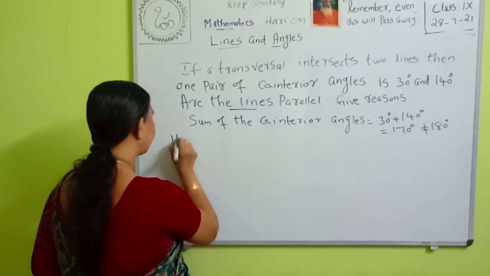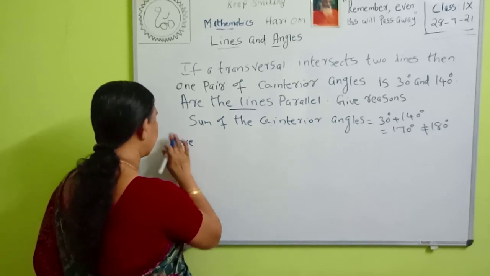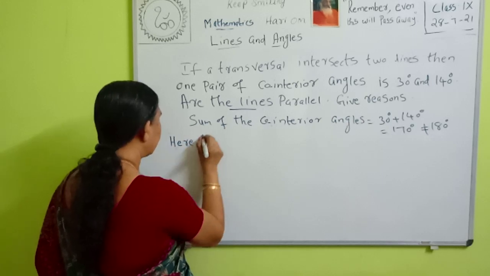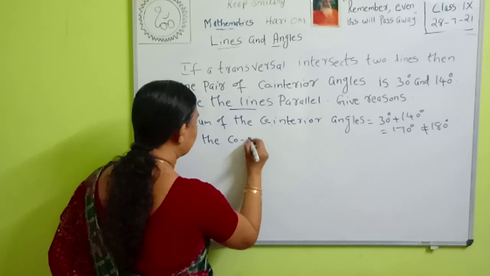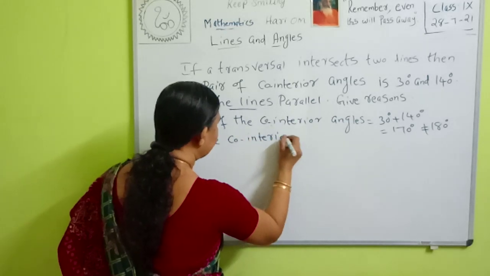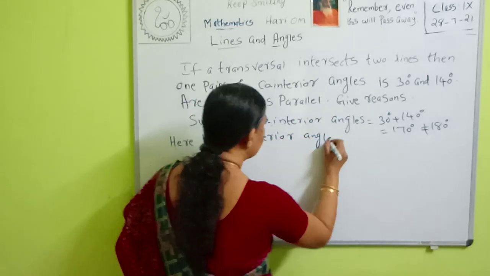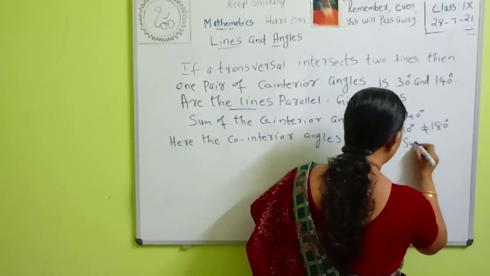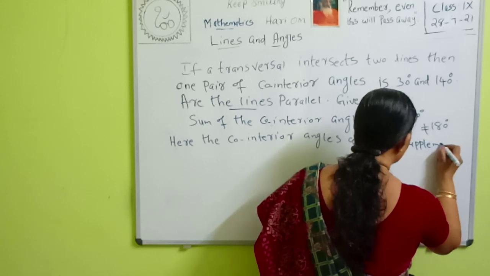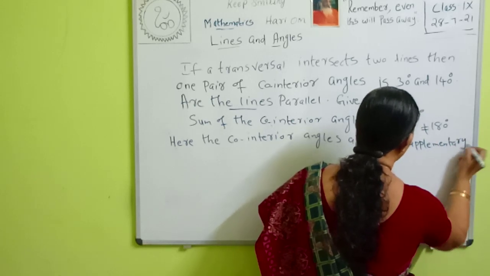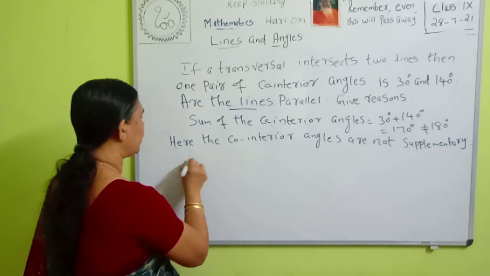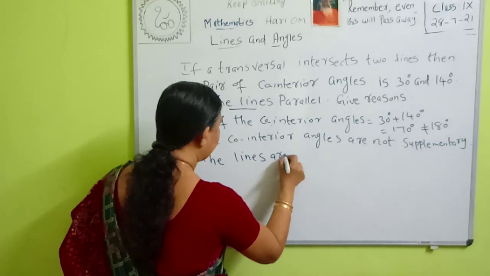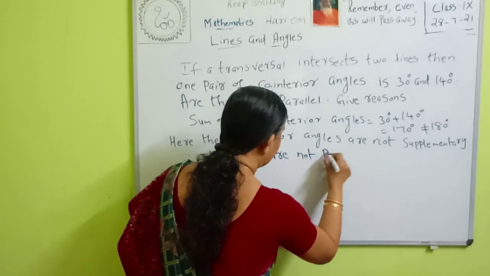Here the co-interior angles are not supplementary. Therefore what can we say? Therefore the lines are not parallel.